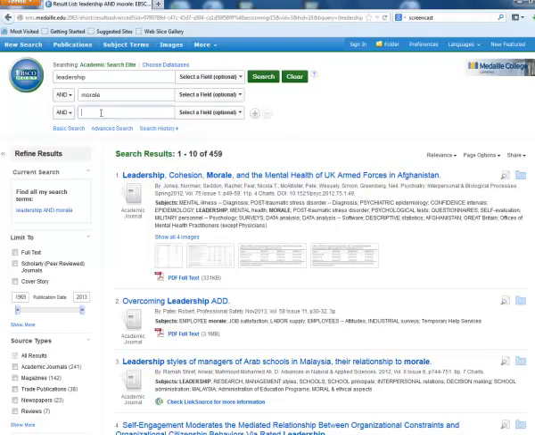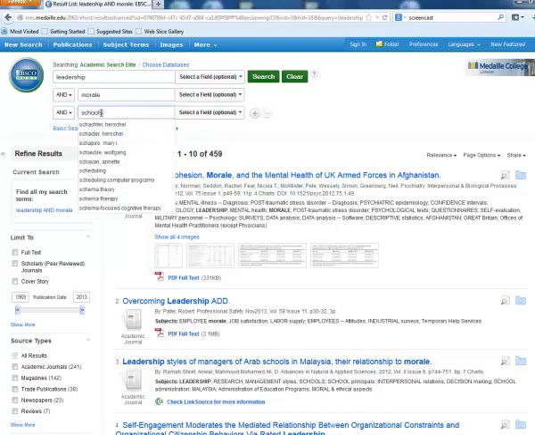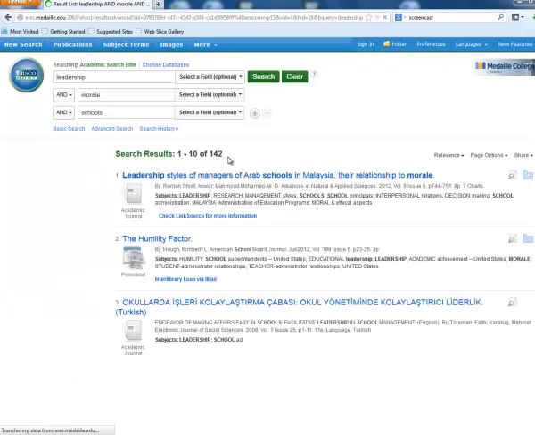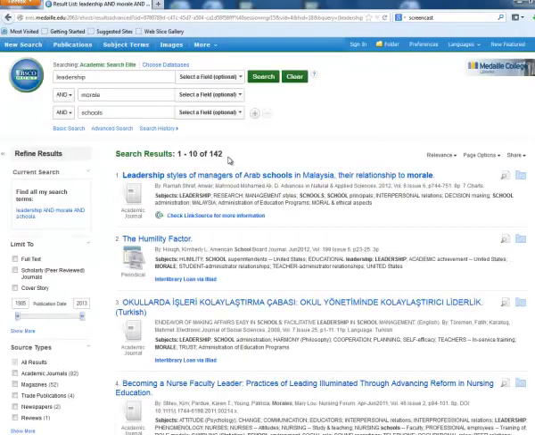And then the last thing in here, again, I was talking about schools. So I'll add schools as my next search term, hit search, and now I'm down to 142 results. So you can see I went from 120,000 results down to 42 results by adding those extra keywords in there. You can refine your search a little bit more.